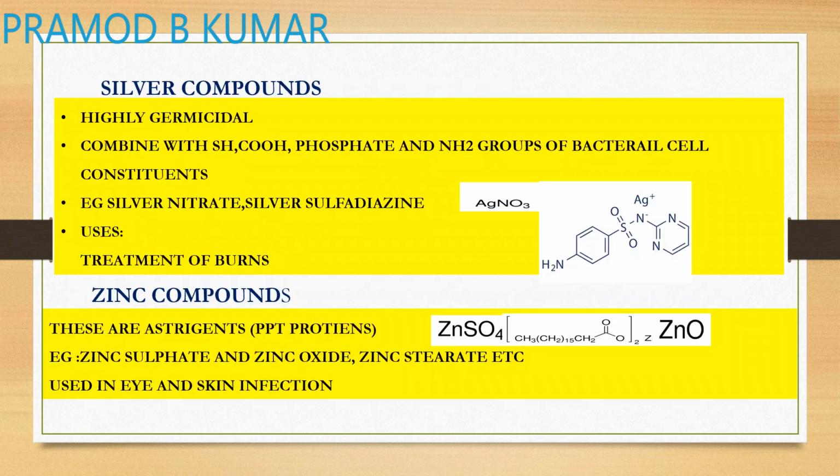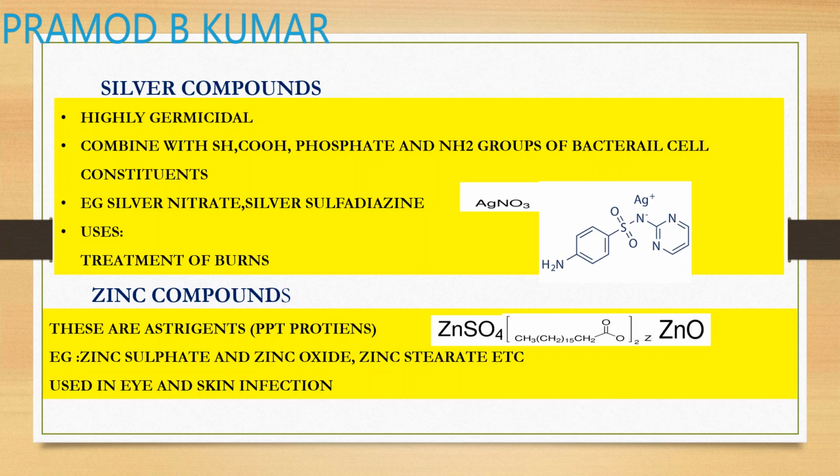Next example is your silver containing compounds. They are highly germicidal. They combine with various side chains of your amino acids like sulfhydryl groups, carboxylic acids, phosphates, NH2 groups of the bacterial cell constituents, and they destroy the cell membranes, and they also act on various enzymes present in the bacterial cells, the microorganisms. So examples are silver nitrate, AgNO3, and silver sulfadiazine. Silver sulfadiazine is nothing but a sulfonamide containing a silver group.